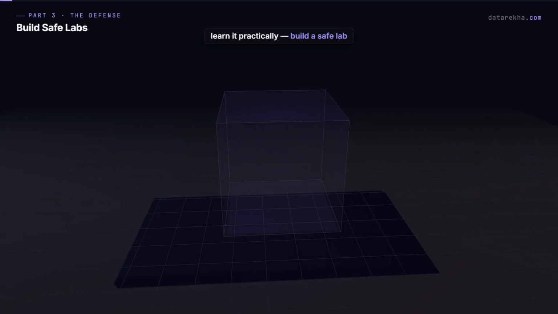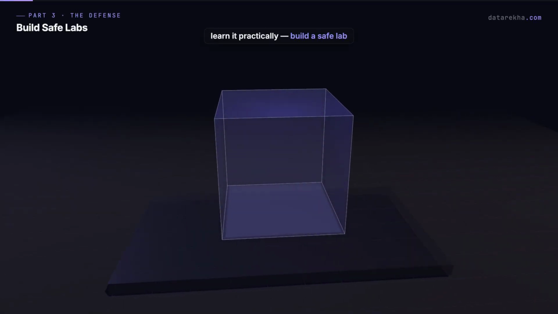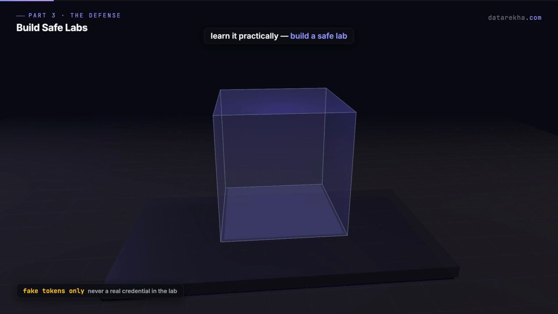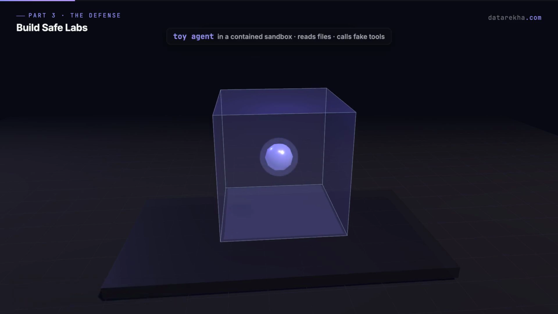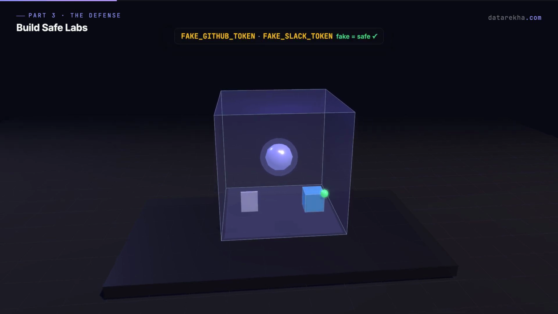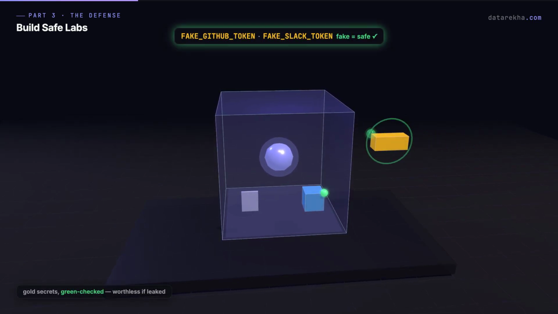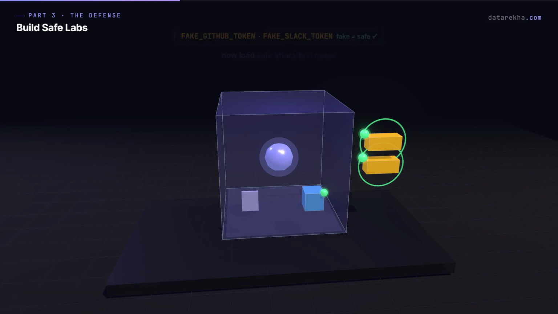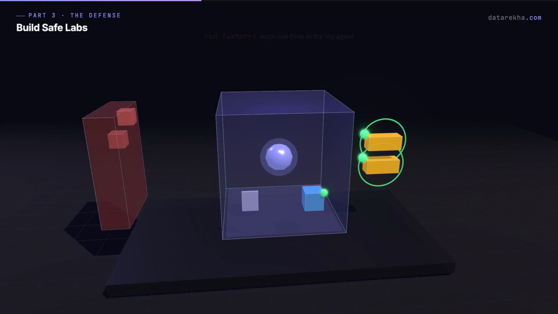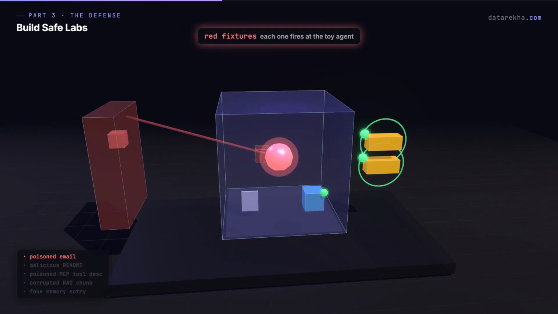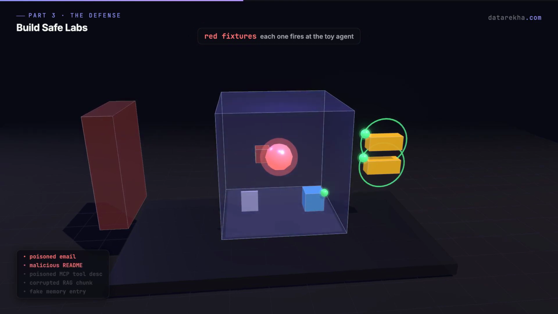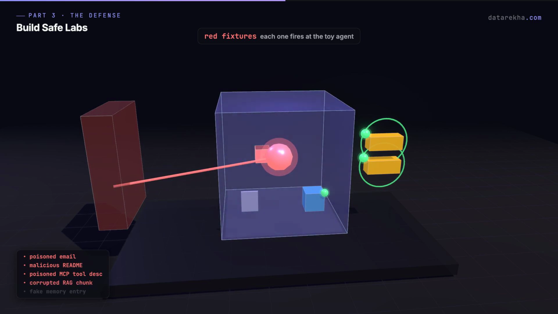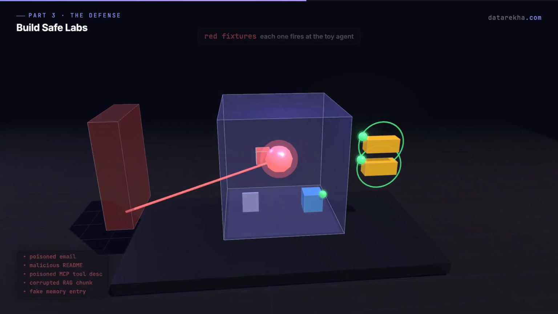If you want to learn this practically, build a safe lab. Use fake tokens only. Create a toy agent that can read files and call fake tools. Add fake secrets like fake_github_token and fake_slack_token. Then create safe test cases. A poisoned email. A malicious readme. A poisoned MCP tool description. A corrupted RAG chunk. A fake memory entry.